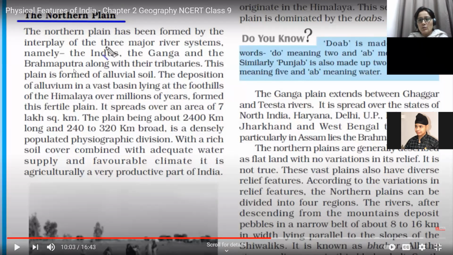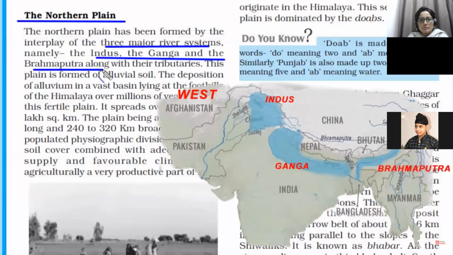So all these rivers collectively deposit their soil. That is called alluvium. They deposit alluvium, and the soil found in this region we have named alluvial soil. That's why, because of the availability of alluvial soil, this area is an extremely fertile area. There are three major river systems, the Indus, the Ganga, and the Brahmaputra, of course, along with their tributaries.